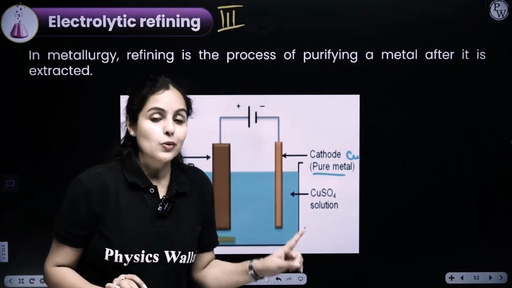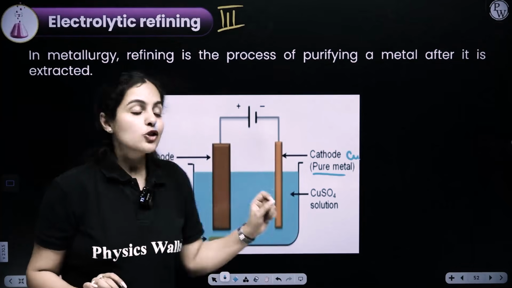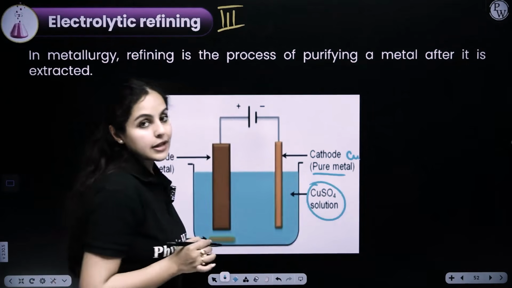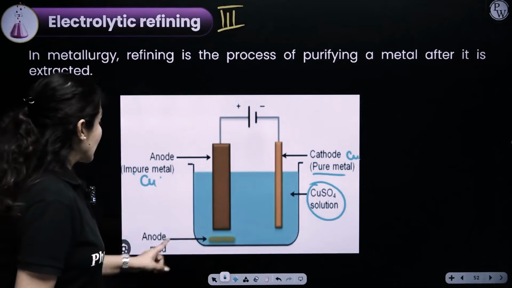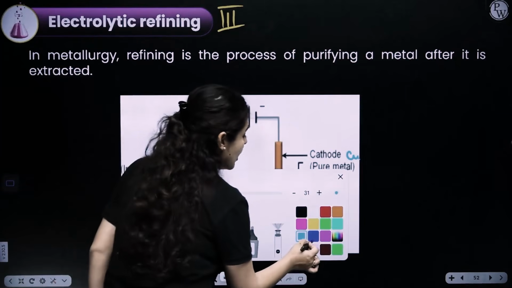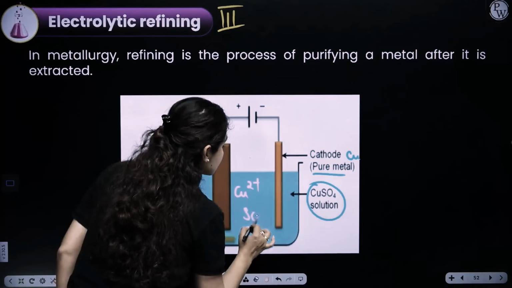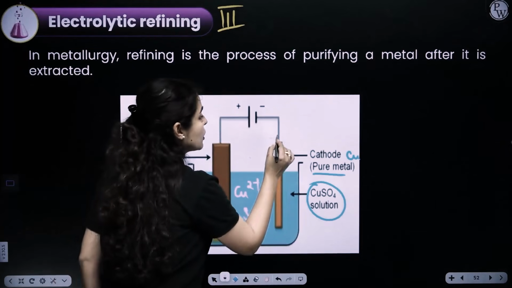So I have to choose an electrolyte of the same metal. So, copper sulfate is taken here as an electrolyte. Electrolyte means the one which helps to conduct electricity. So, in this entire system, now I have copper 2 plus ions and sulfate ions, right? Cations always move towards the cathode.